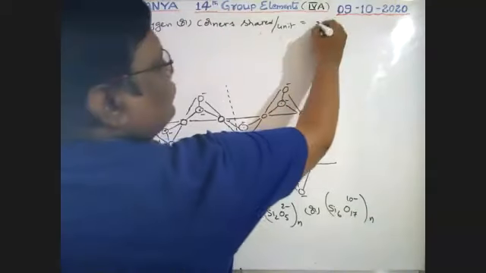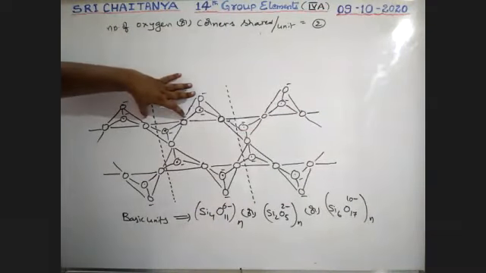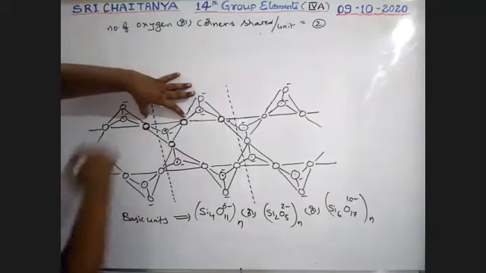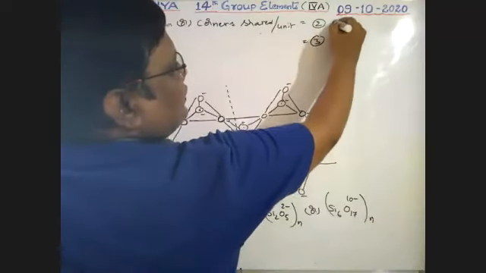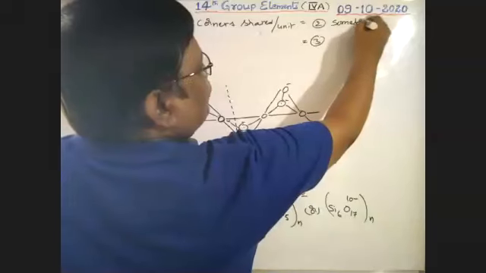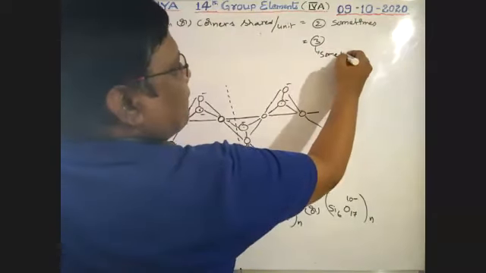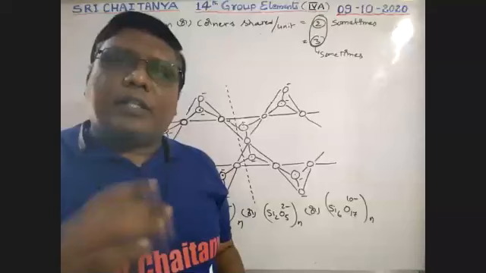So 2. Next, if I am considering this unit, 3 oxygens are shared. So sometimes it is 2 and sometimes 3. Both are possible, boys.